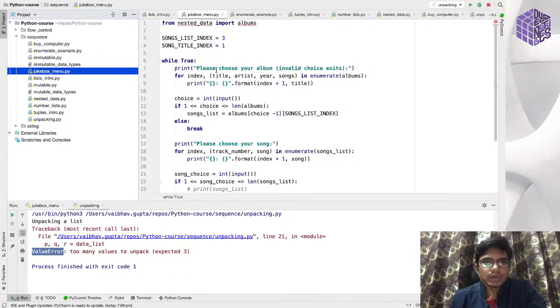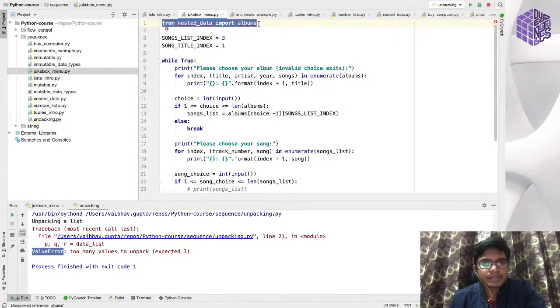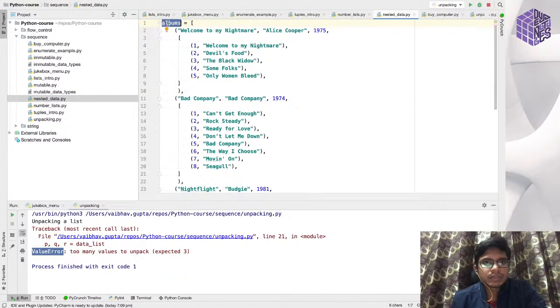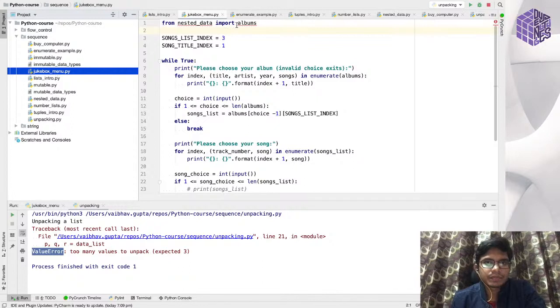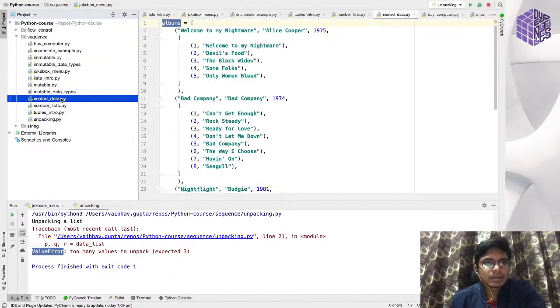Using this nested list that I've made, I'll be making a jukebox. So here if you see this, I am importing this. If you don't understand this right now, we will cover this in the next sessions. I want to use this albums list in this code. So how do I do this? From this file nestedData.py, I will import albums.